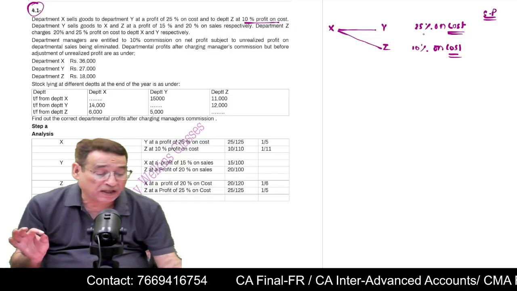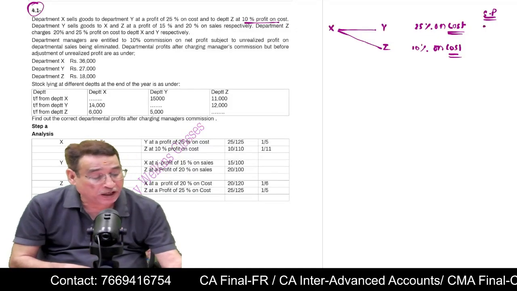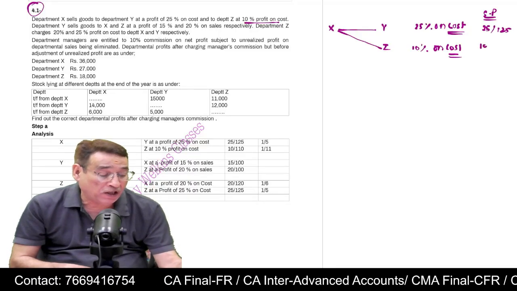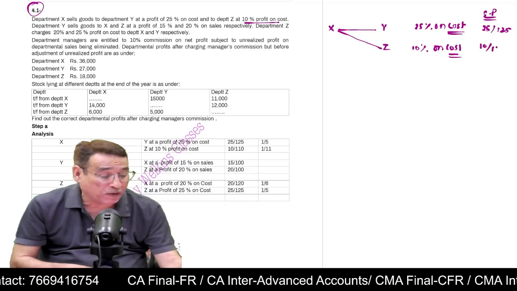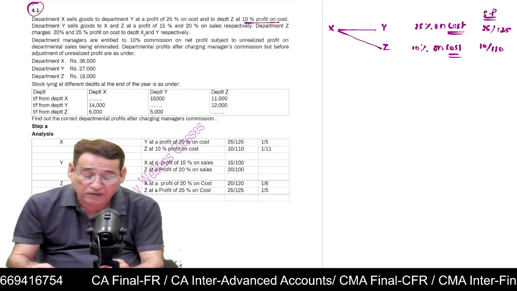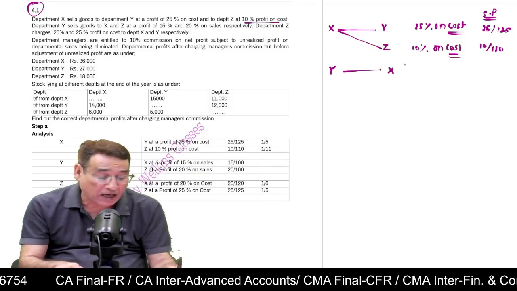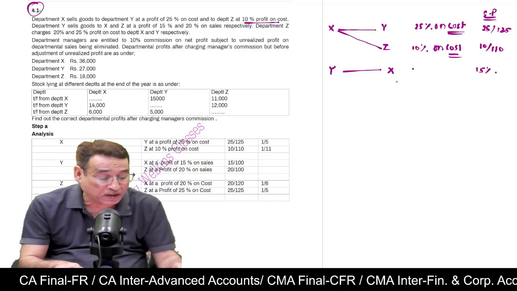If cost is 100, margin will be 25, selling price will be 125. So rate of profit on selling price will be 25 by 125. And similarly, the rate of profit in this case on selling price will be 10 by 110. Is it clear? Similarly, it is given there is another department Y and it sells to department X at a profit of 15% on sales. This time it is given on sales.